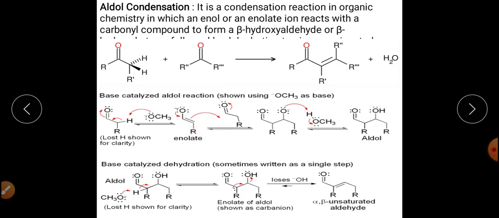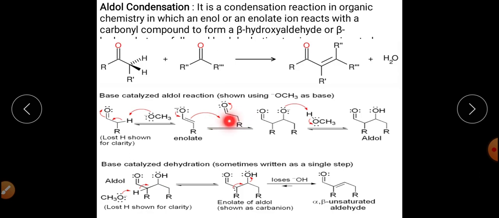Now this enolate will react with the second molecule of the aldehyde or ketone. It means there will be a nucleophilic addition, and this double bond will now attack the carbon which is slightly positively charged, because oxygen is electronegative, so it will withdraw the electron. So carbon here will become electron deficient, and there will be a nucleophilic attack on this carbon.